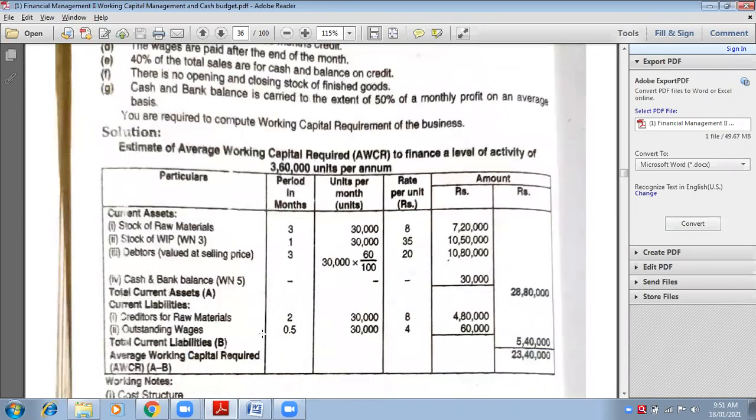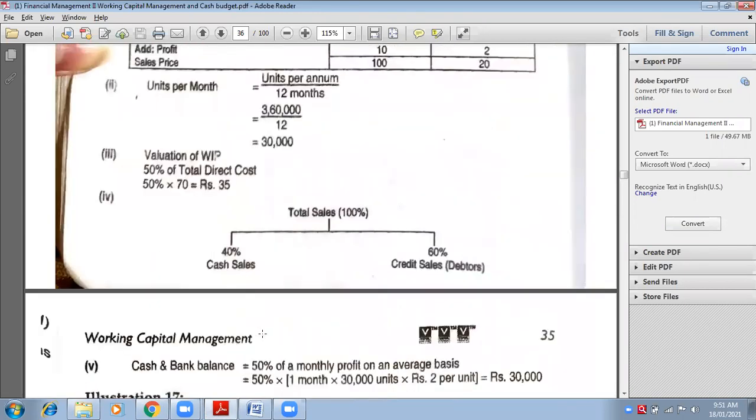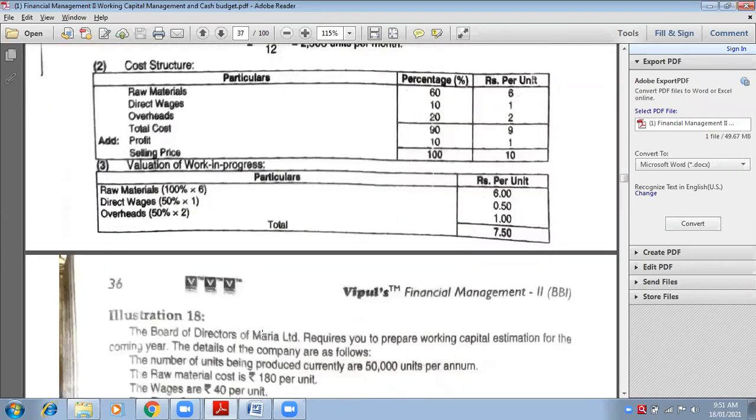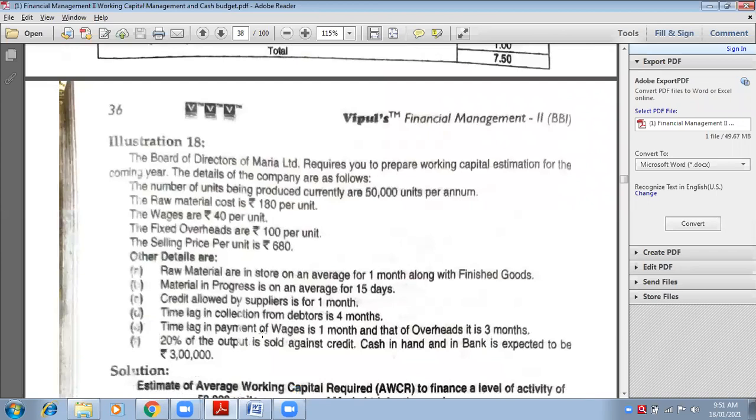All three methods means MPBF method. Okay, you can do this 18th sum as homework. Yes, ma'am, 18th sum.